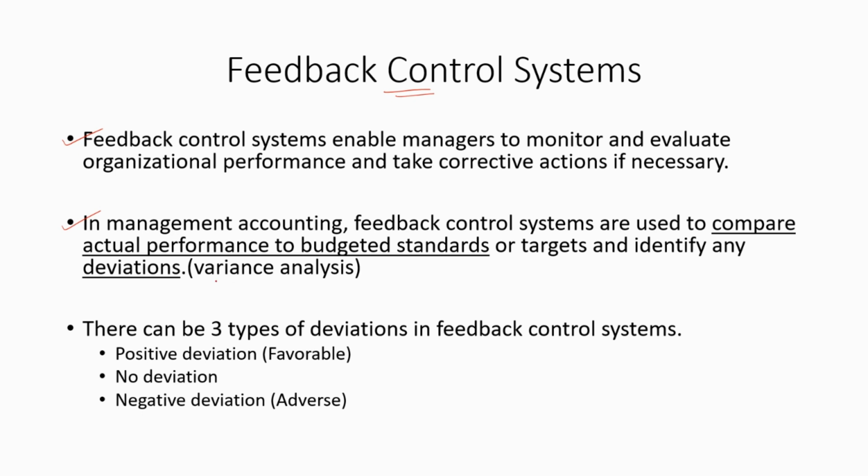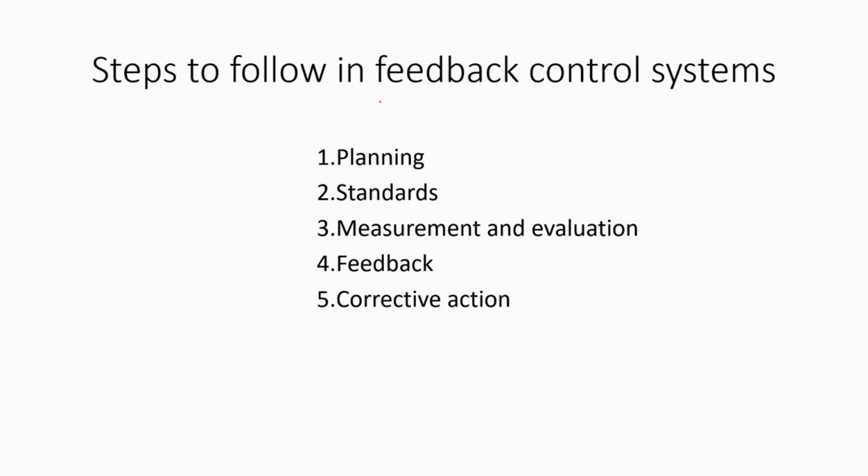Under management accounting, we are going to discuss variance analysis in greater detail. There can be three types of deviations in feedback control systems. Positive deviation. These are known as favorable variances. When the actual performance and the budgeted performance are the same, there will be no deviation. And finally, negative deviation. These are known as adverse variances. These are the steps to follow in feedback control systems.